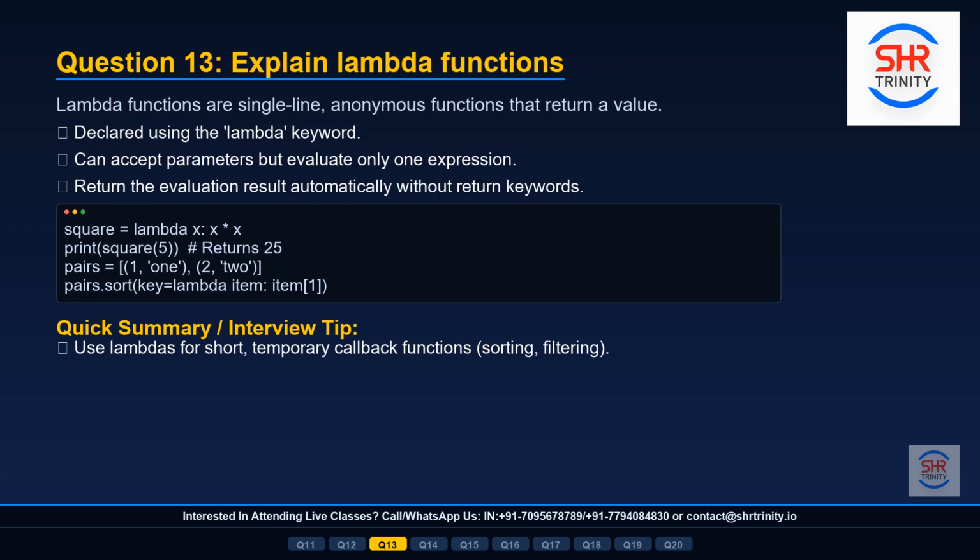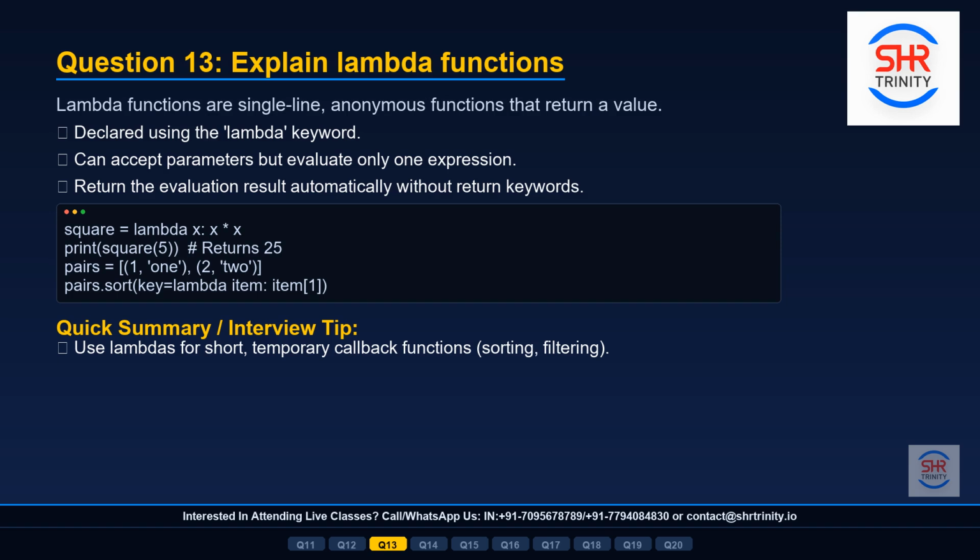Question 13. What are lambda functions? A lambda function is a small anonymous function that you can write in a single line. I like to call them throwaway functions, because you use them for a quick task and move on. They use the lambda keyword, accept parameters, and automatically return the result of a single expression without needing a return keyword. Look at the code on screen.